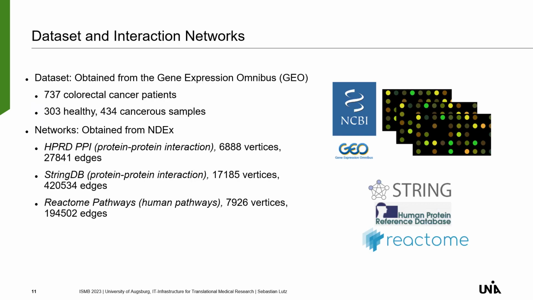Now we will continue with the dataset and interaction networks. The dataset was obtained from the Gene Expression Omnibus from NCBI and contains 737 colorectal cancer patients with 303 healthy and 434 cancerous samples. The networks were all obtained from the Network Data Exchange platform, and we used the Human Protein Reference Database PPI network, the STRING database PPI network, and the Reactome pathways.